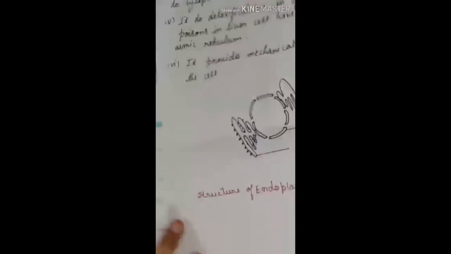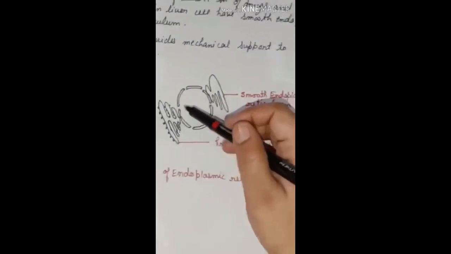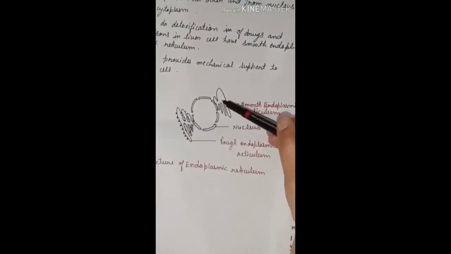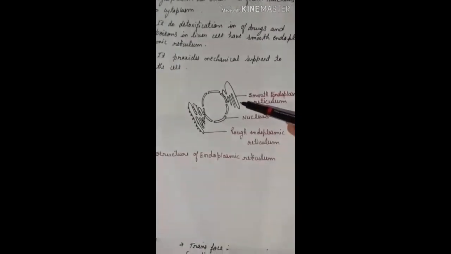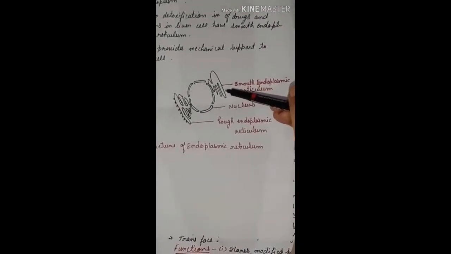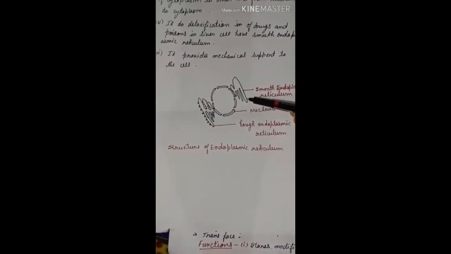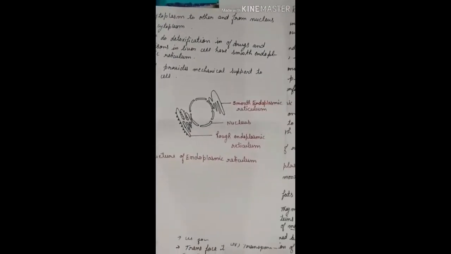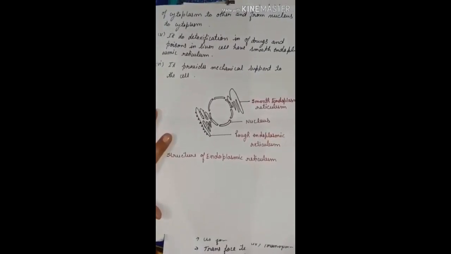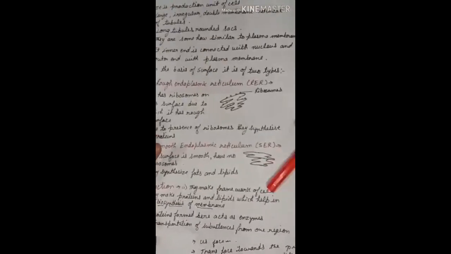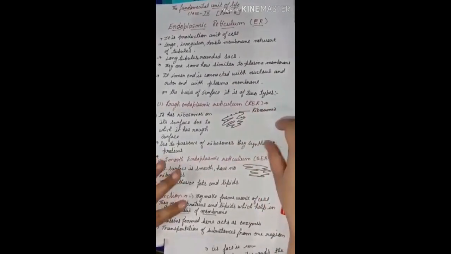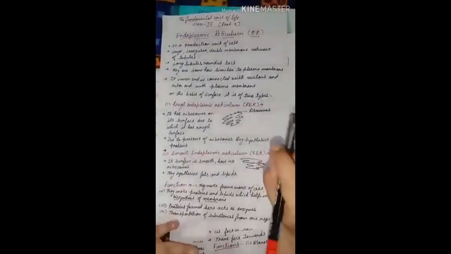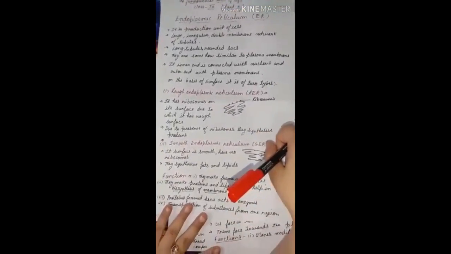Understood? Now you can see the endoplasmic reticulum, I told you it is surrounded around the nucleus and it has small tube-like structures. These tube-like structures are called cisternae. Cisternae are the tube-like structures of the endoplasmic reticulum. Now, on the basis of the surface of the endoplasmic reticulum, we have two types of endoplasmic reticulum, the rough and the smooth endoplasmic reticulum.